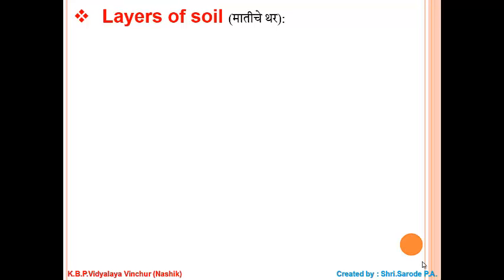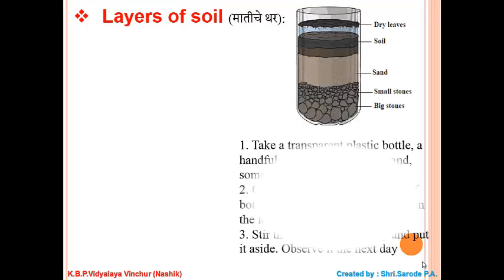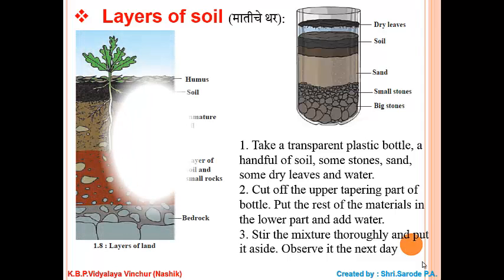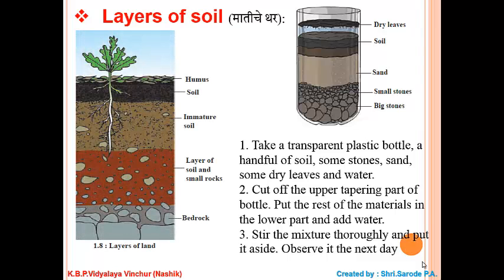Layers of soil. Take a transparent plastic bottle, a handful of soil, some stones, sand, some dry leaves and water. Cut off the upper tapering part of the bottle. Put the rest of the materials in the lower part and add water. Stir the mixture thoroughly and put it aside. Observe it the next day. It shows various layers.